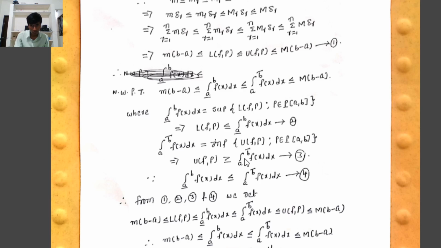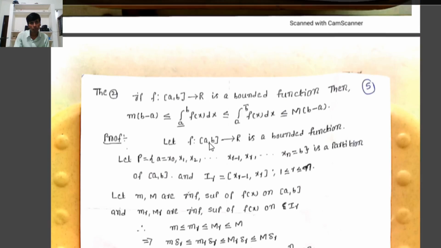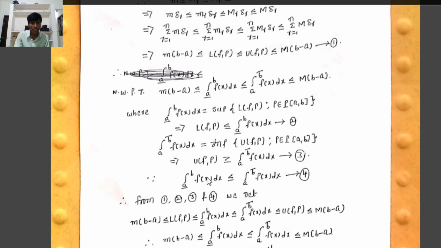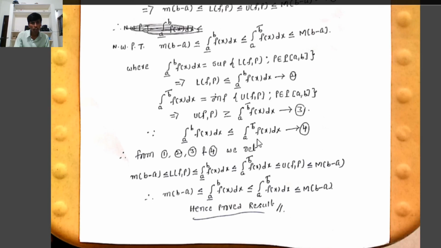Therefore, already, by the previous theorem, the lower Riemann integral is always less than or equal to the upper Riemann integral. That implies the lower integral from a to b of f of x dx is less than or equal to the upper integral from a to b of f of x dx. Therefore, from 1, 2, 3 and 4.